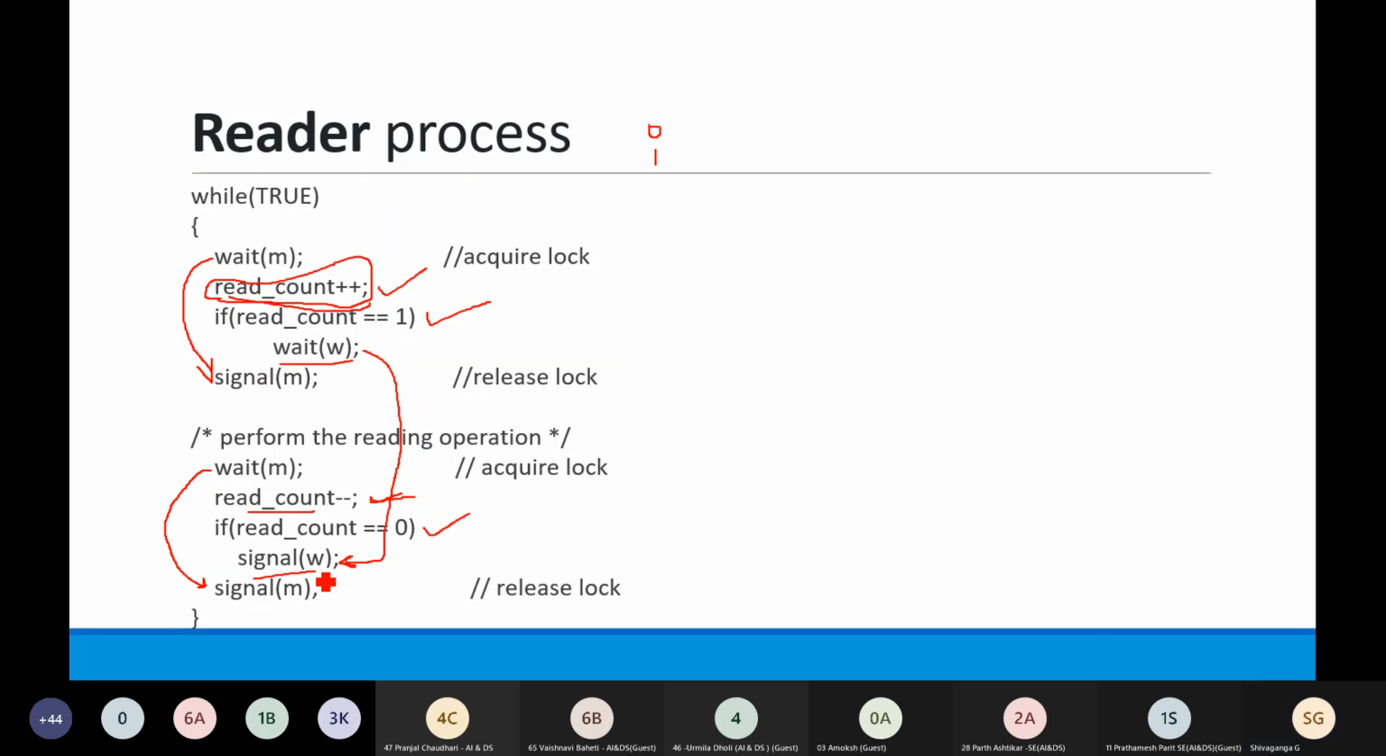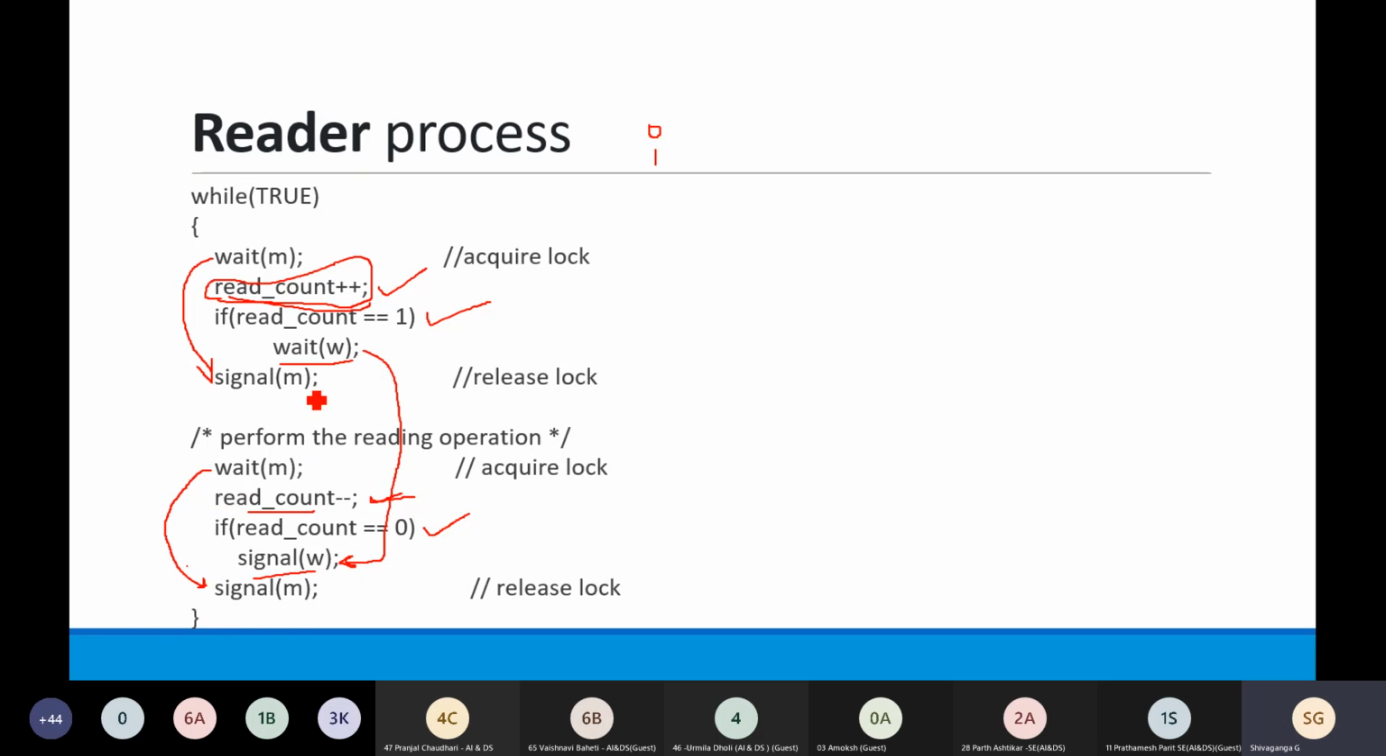Then only the write operation is allowed to be performed. So in this way, the reader process will follow the algorithm. Have you got this? This lock is applied when the read count is incremented or changed. Here the read count is incremented, that's why this lock is applied. Here the read count is decremented after reading is over. When reading of some particular process is over, at that time the read count will be changed, that's why this lock is applied.